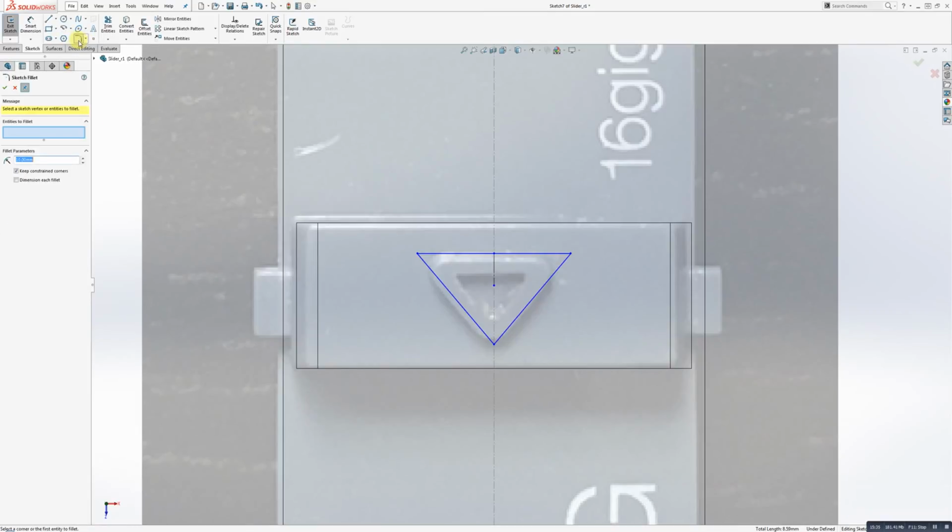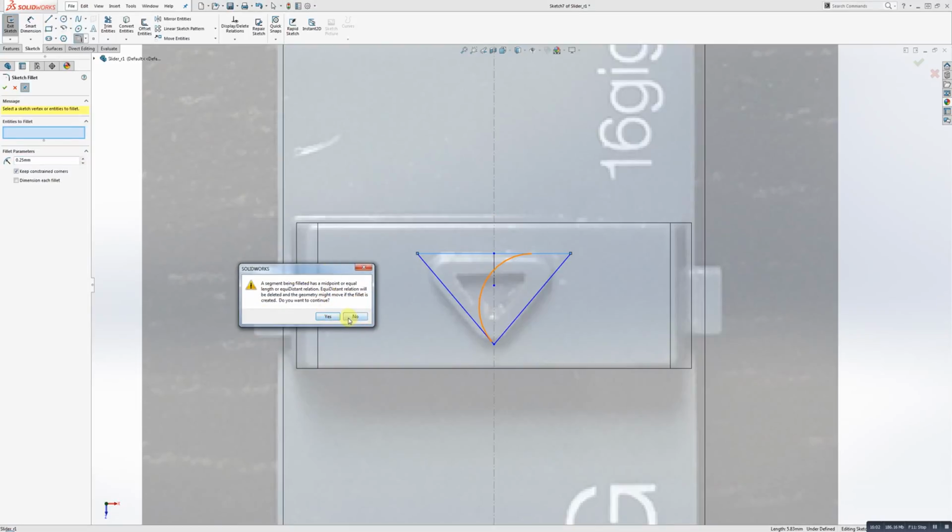I'm going to be careful to set the fillet size to something appropriate, like 2. I always put it on 2. And then I'll click this line, and I'll click this line, and you can see that a 2 millimeter fillet is way too big. So let me change this to 0.25. That seems a little bit better. This fillet's too big. SolidWorks is getting angry with me. How about 0.125? Okay. All right, how about 0.5?